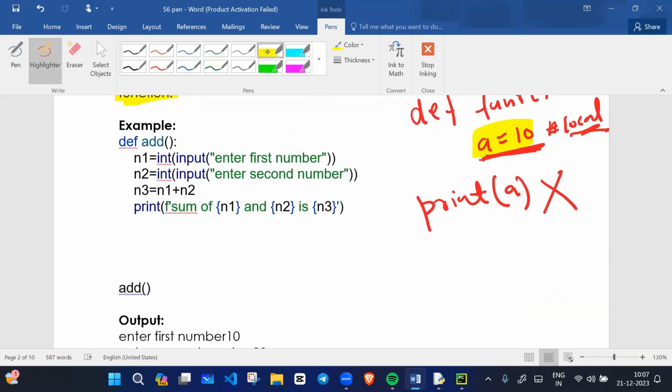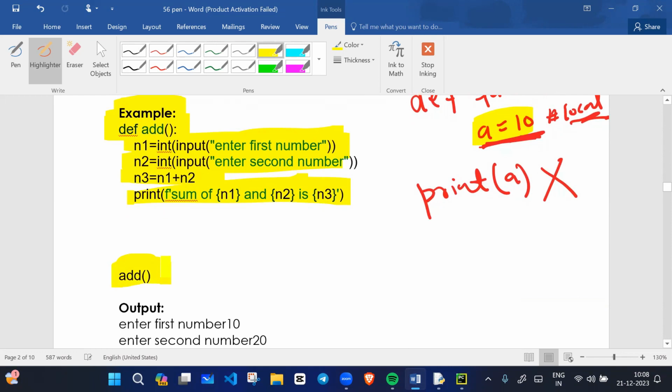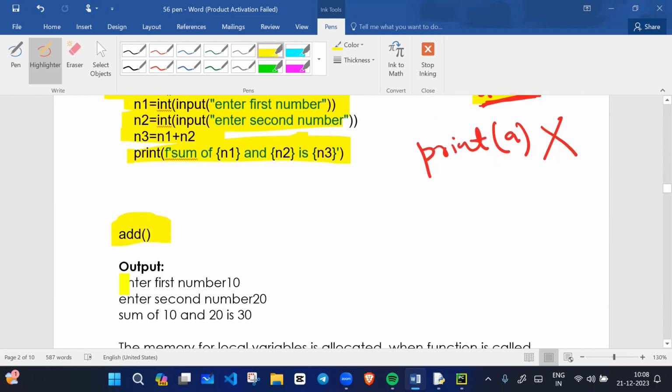For example, see this program. Everyone, you need to practice this program. We have an add function. We are taking input from the user: enter first number and enter second number. We add the two numbers and print the sum using an f-string. When I call this function, what would be the output? Enter first number, let's say 10, enter second number, let's say 20. Sum of 10 and 20 is 30.